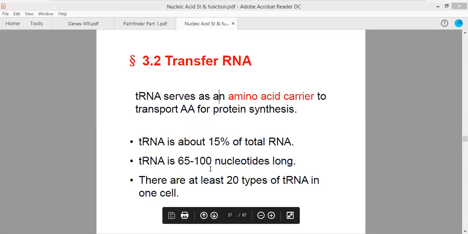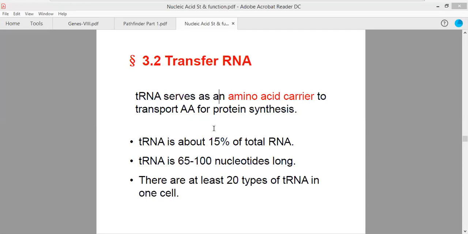So that effective protein biosynthesis can take place. Now, moving forward.